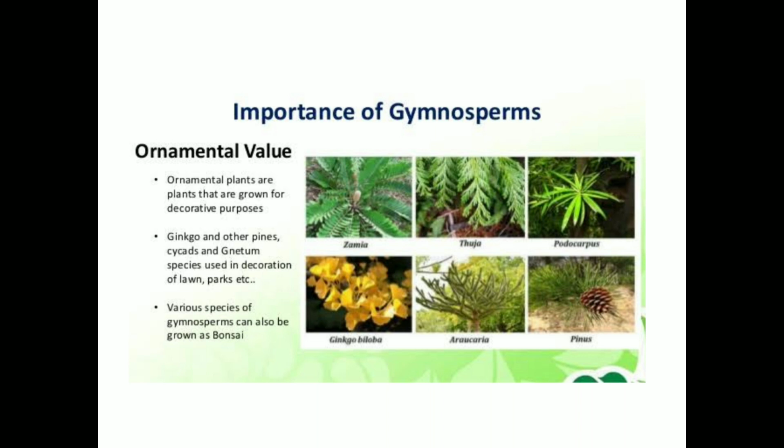Most of the gymnosperms are evergreen shrubs or woody trees. They are primitive groups of seed plants producing naked seeds. They are vascular plants having xylem with tracheids and phloem with sieve cells. The plant body is a sporophyte. It is differentiated into root, stem and leaves.